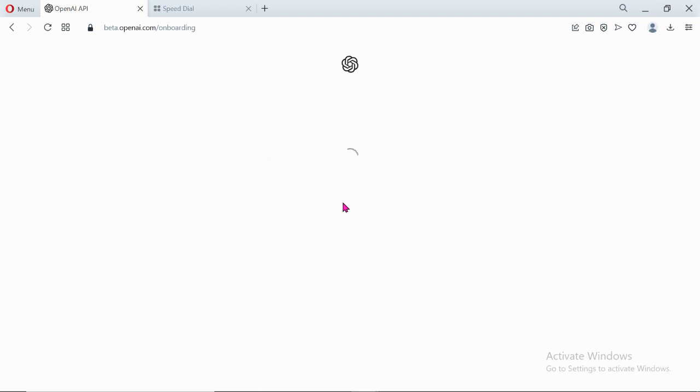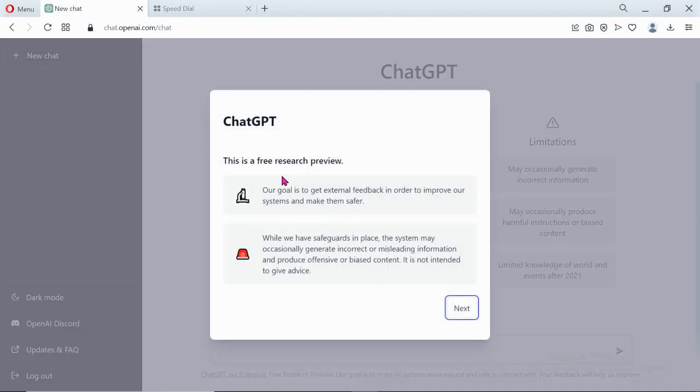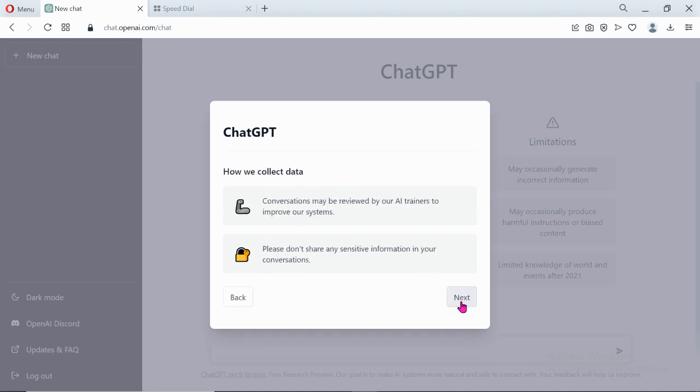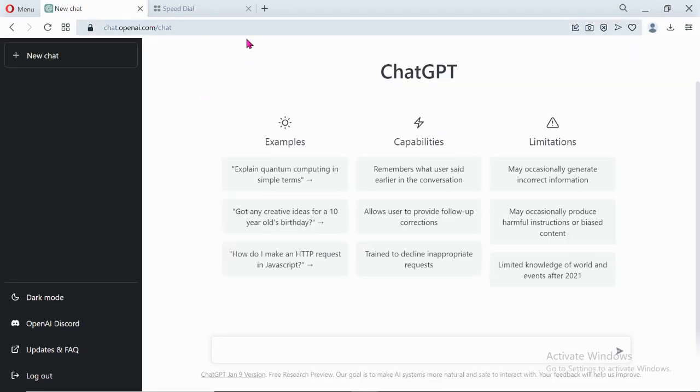Let's let this load and see what it is going to bring. So you just have to follow these simple steps. There's nothing difficult about this. Yeah, you might read this and you might not read this. Done. Yeah, good. So this is okay.